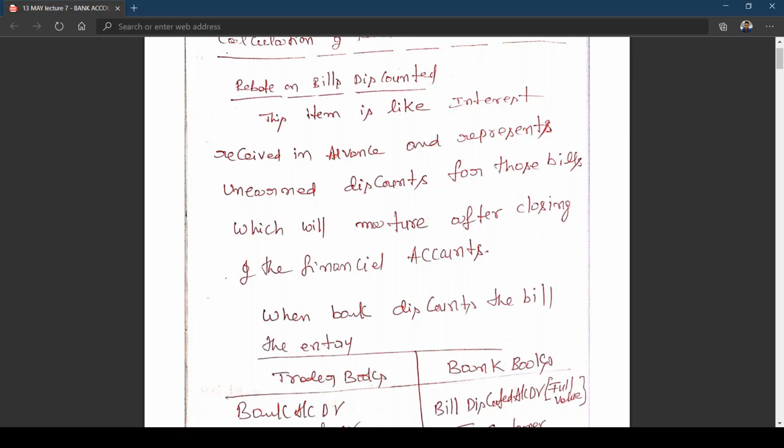Which will mature after closing of financial accounts means, in the example I've taken, 30th April is one maturity, 31st May is another maturity. So in such a case, the income which you have received on 31st March, some of that income belongs to which year? Next year.